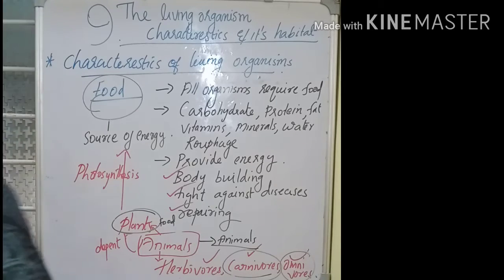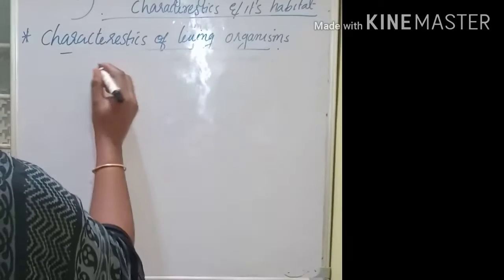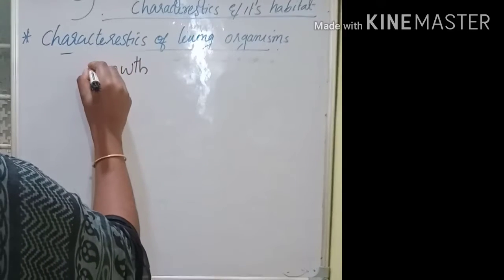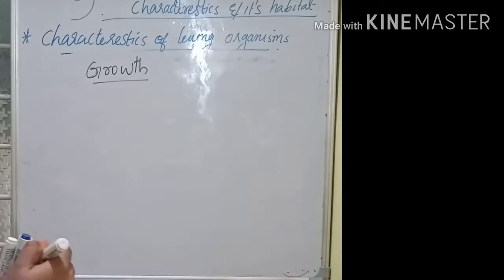Next characteristic of living organisms is growth. So all living organisms grow.